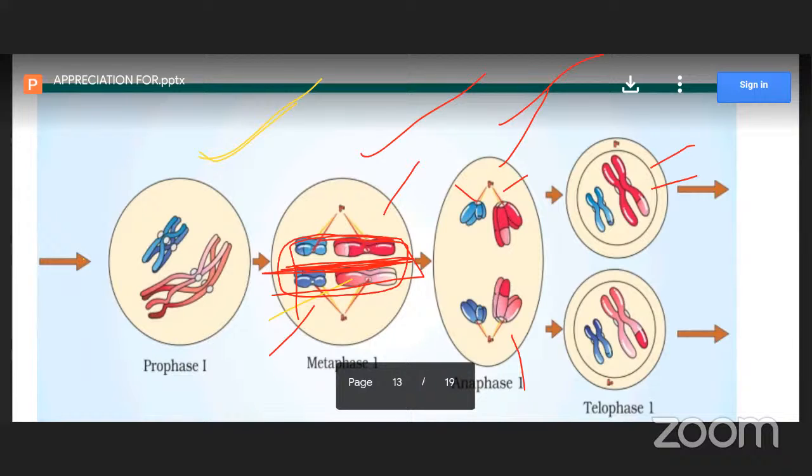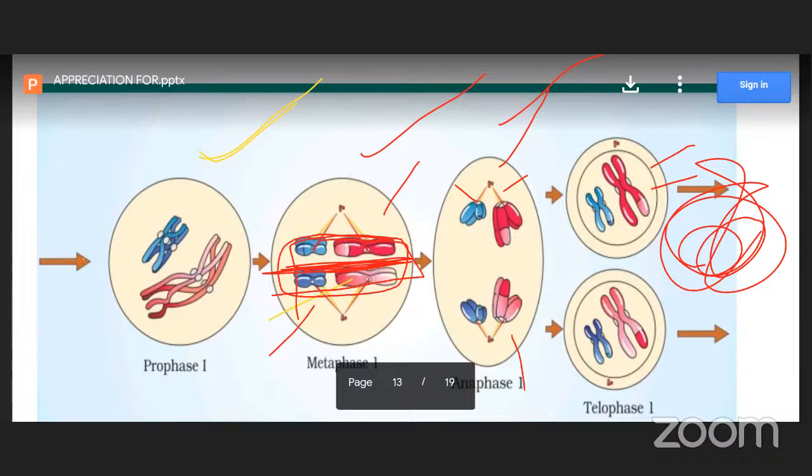Then the chromosomes recoil to form chromatin material. At the end of telophase, the chromosomes change into chromatin material. As a result of meiosis 1, what will happen? Two daughter cells are formed. Here is one daughter cell, and this is the second daughter cell. From one cell, two daughter cells are formed by meiosis 1.